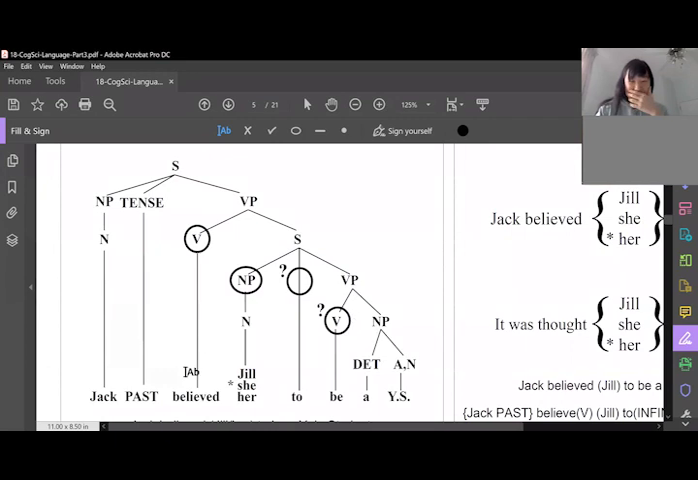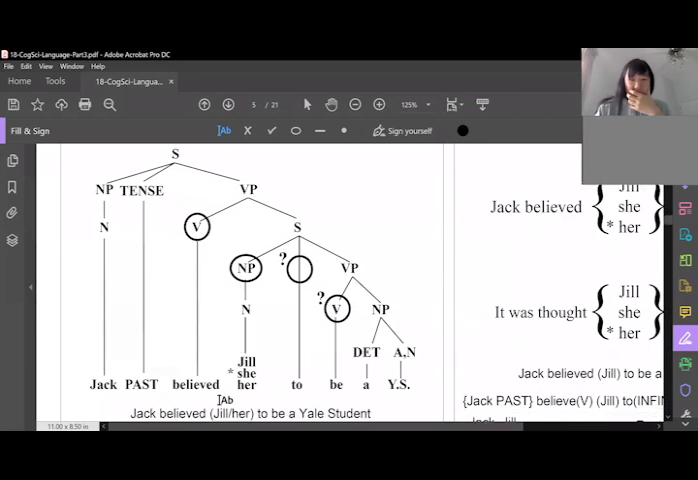So you have this sentence now. Jack believed Jill to be a Yale student. So now there's a "to be." And what is "to be"? "To be" is a special case. And why is that? Can you recall what it is?